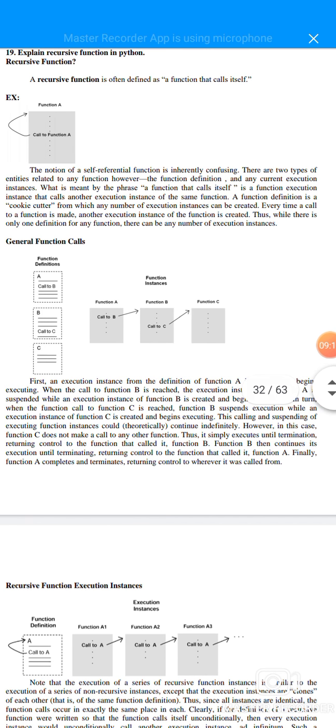19th question: explain recursive function in Python. A recursive function is often defined as a function that calls itself. Function A calls function A. The notion of a self-referential function is inherently confusing.